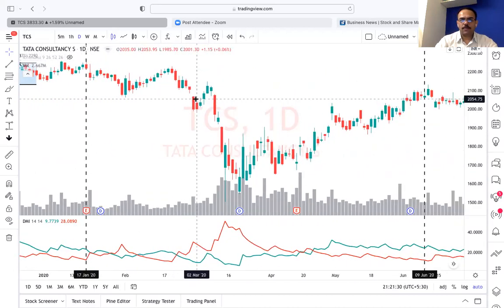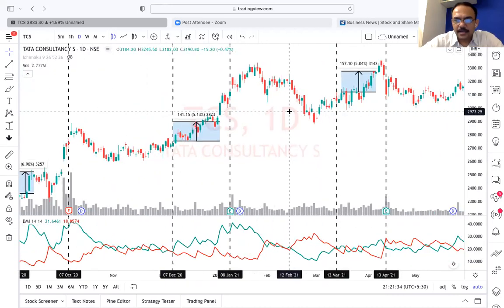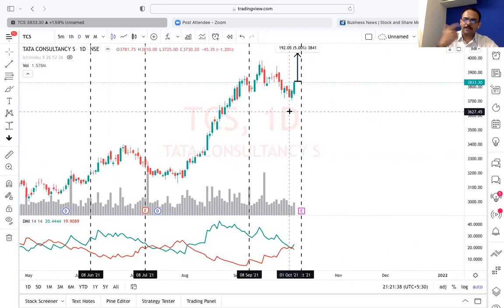Okay. So how many of you think it is easy and repeatable month after month? How many of you think it is repeatable and you know when to look for this trade? So it is solving two problems. Problem number one, where to look for a trade. How do people find where this trade is happening, right? The second is when to look at it. Third is, you can pick the trade.